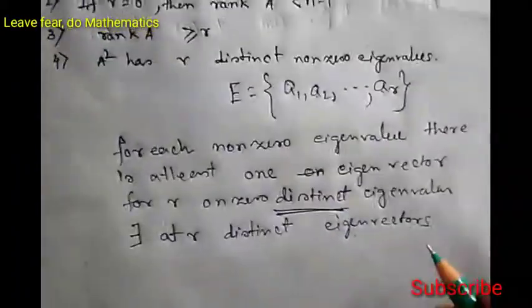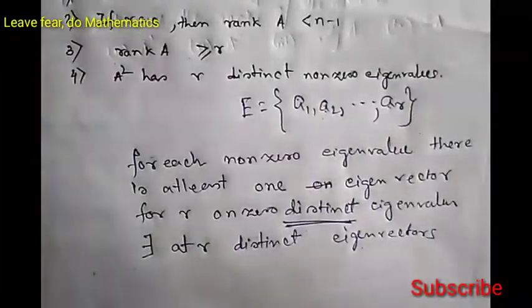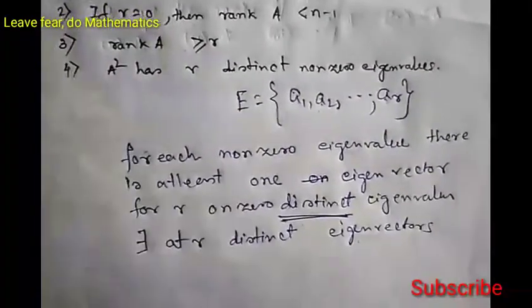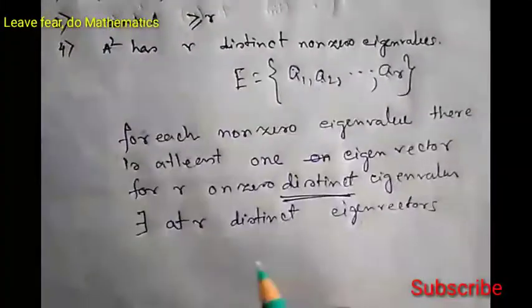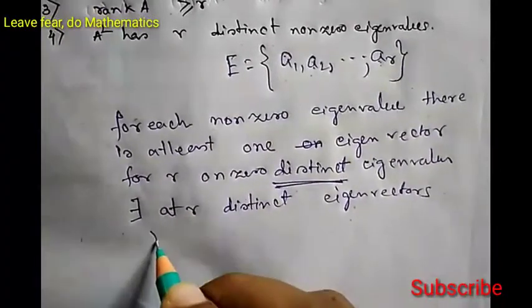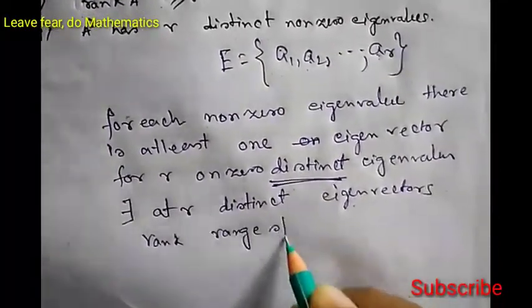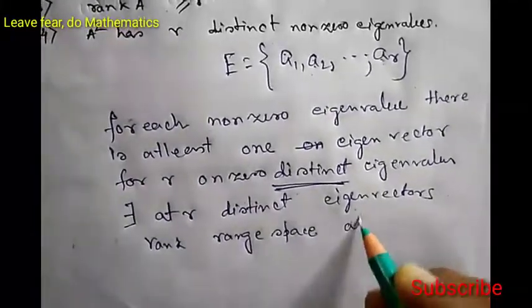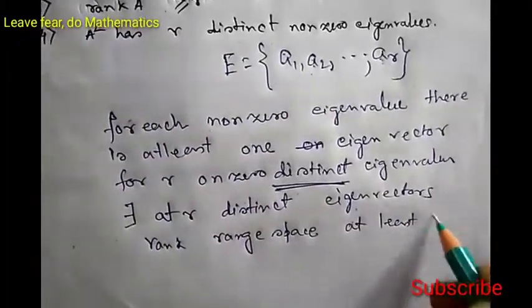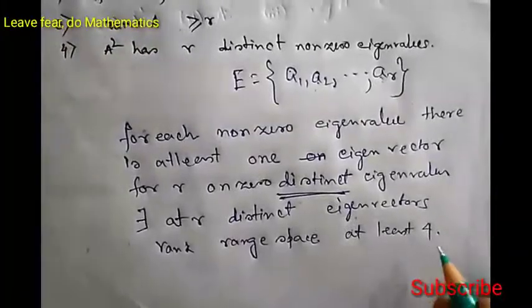So the rank of the range space is at least r. Rank of the range space at least r means the rank of A is greater than or equal to r. So option 3 is correct. This is the correct option.